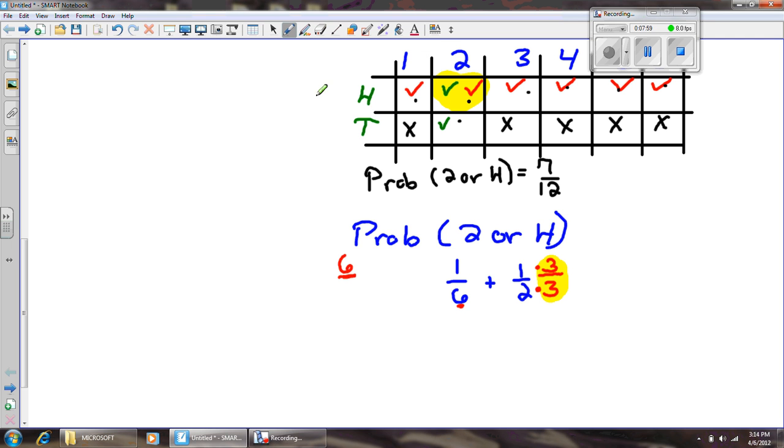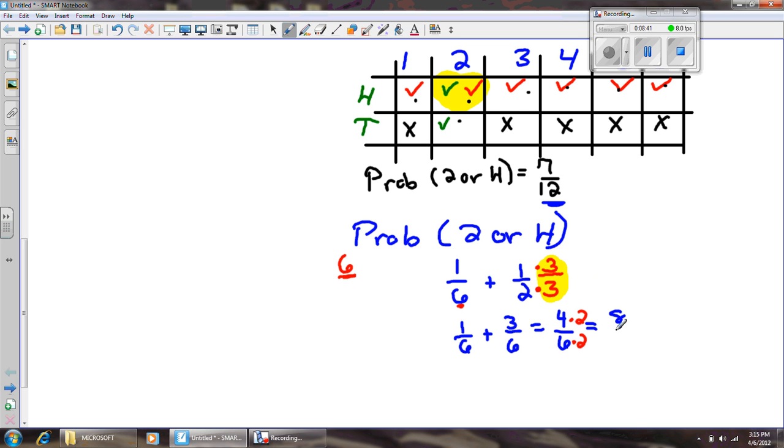Now, it's not going to look like 1/2. Normally when you multiply by 1, you get the same number you started with. It's not going to look like a half, but it's going to be the same as a half. So I'm going to get 1/6 plus 3/6, which is a half. Now the problem comes out to be 4/6. If I blow that up so it has a denominator of 12 to compare it to the one in black, I'm going to multiply both the numerator and the denominator by 2, just blowing up my fractions so that I can see what it looks like.